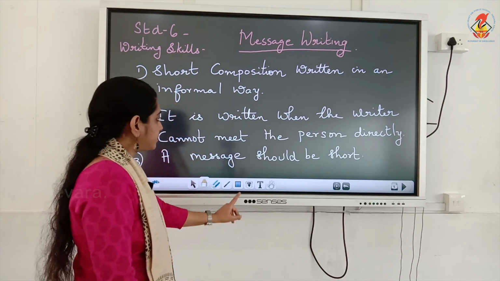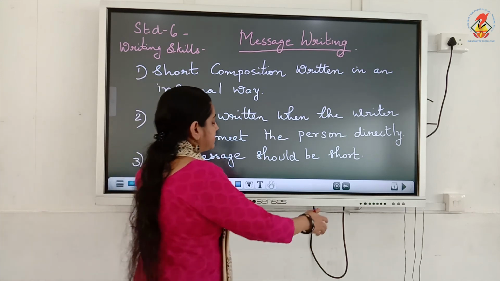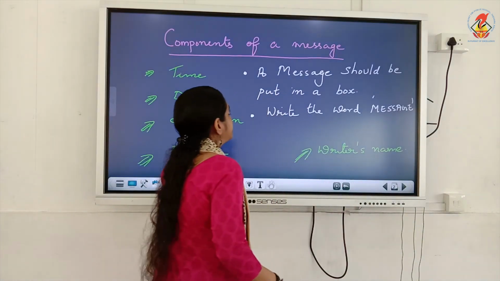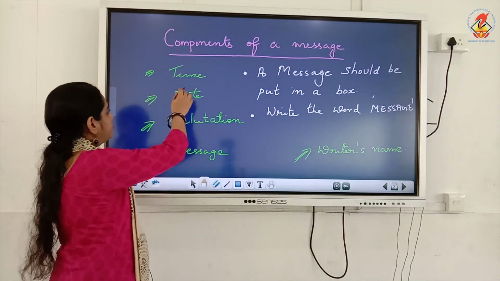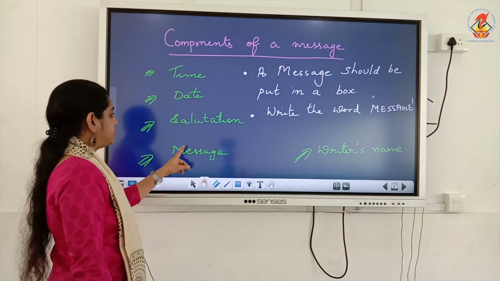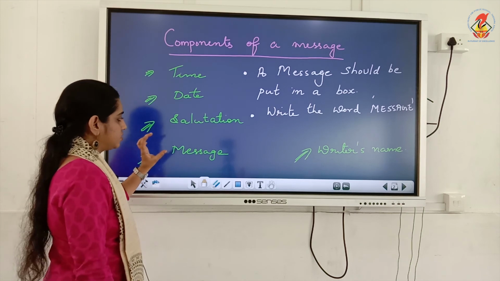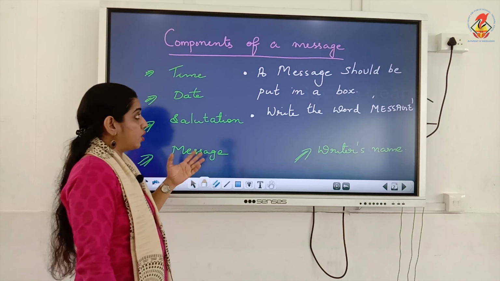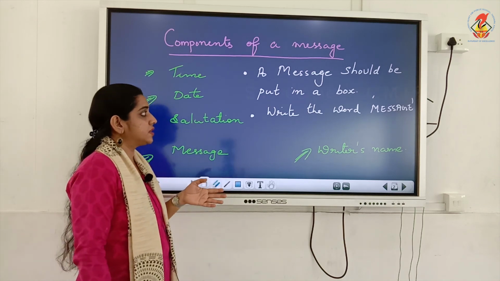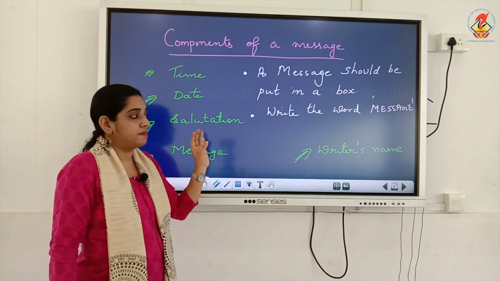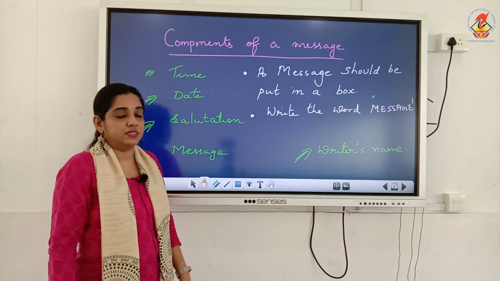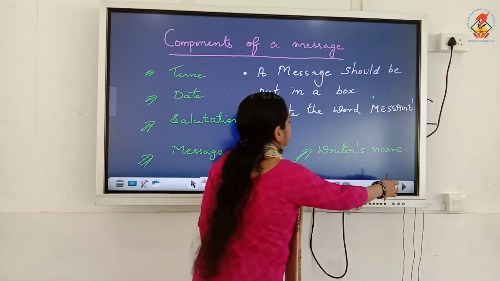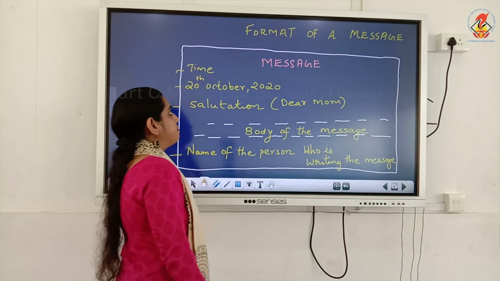Okay. Now the next one, what did we study about a message? Its components. Time should be there, date should be there, salutation, the main message, that is the body, then the writer's name, and also you should always put a message in a box and write the word MESSAGE in the middle of that box. Then coming to the next one, the format of a message.